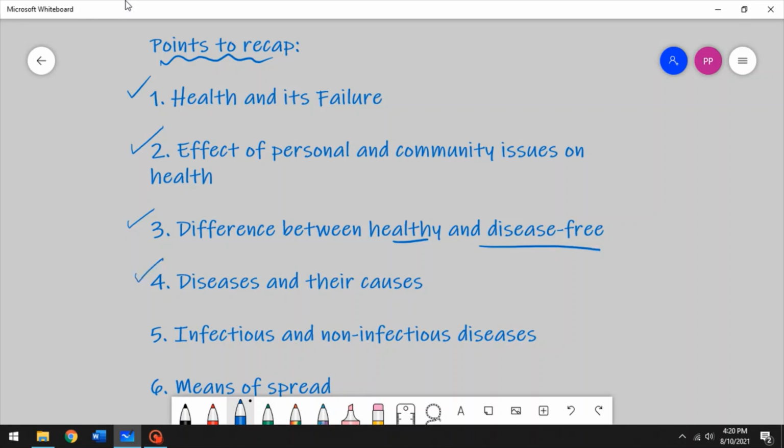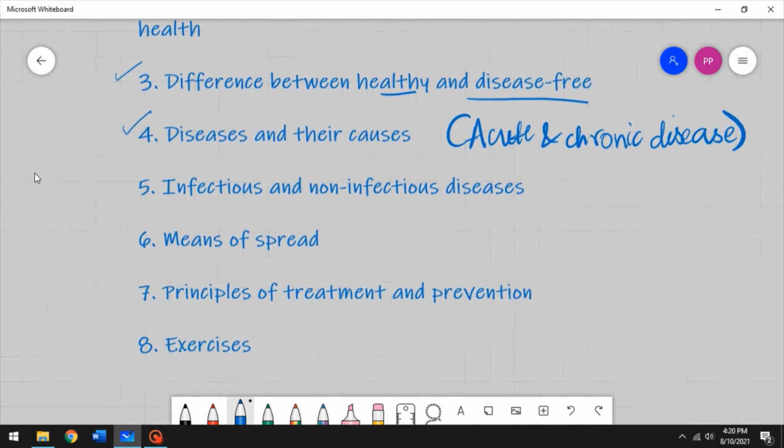We talked about acute and chronic diseases, right? The most important and basic difference between acute and chronic diseases would be the difference in time that they act on in the body. Now we talked about infectious and non-infectious diseases.